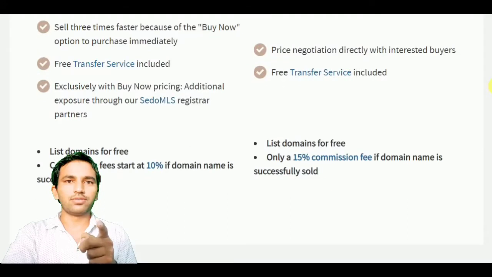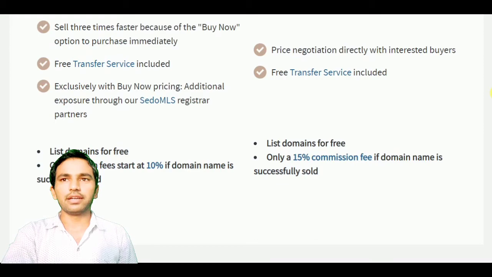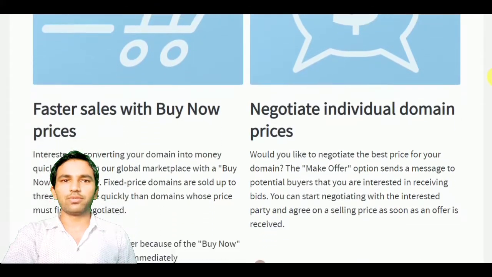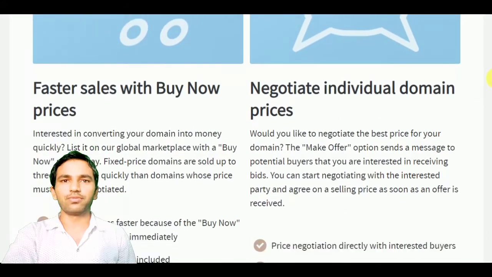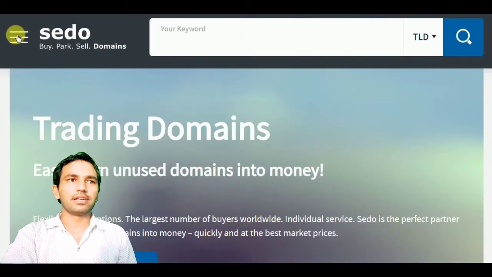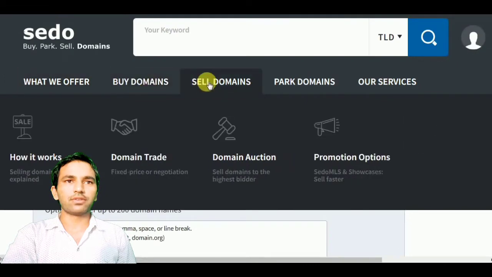How are these different? Listing a domain is free in both options, but the commission fee starts at 10% if the domain is successfully sold. On the other hand, if you choose the option of negotiate individual domain price, where you give the option of make an offer, then you will be charged 15% commission if your domain is successfully sold. And the second option we are going to discuss is domain auction.